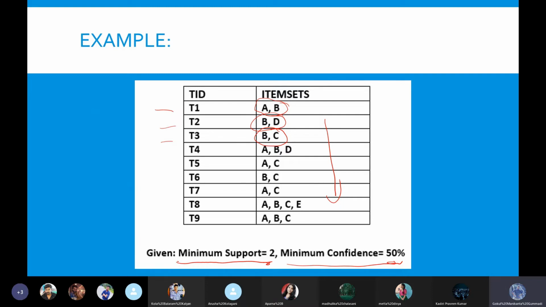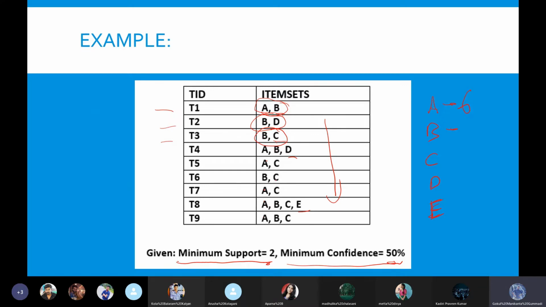So firstly we need to identify the different items we have here. We can see that A, B, C, D, E are the different items. There are no other items besides these. So we have 5 different items we are selling, and these are the sales happening in our store, or we can say in our shop. So how many times is A repeated? 1, 2, 3, 4, 5, 6 times. A is repeated 6 times. How many times is B purchased?